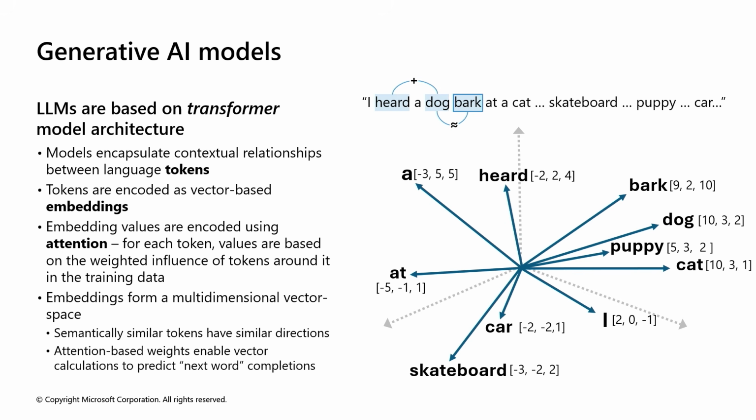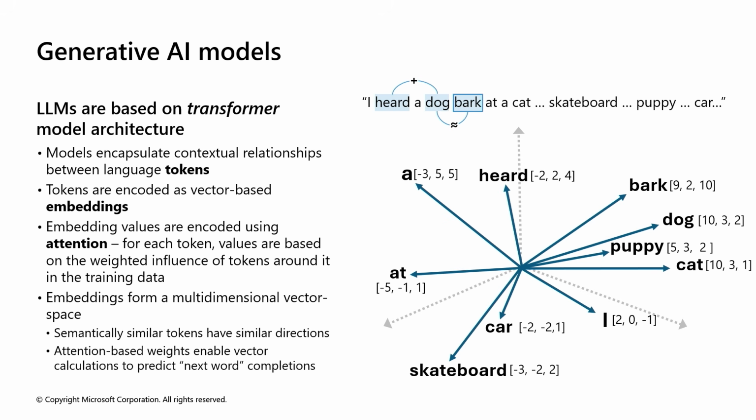Tokens with similar meaning point in similar directions, and tokens with unrelated meanings point far apart. For example, we can see dog, puppy, and cat end up close together, whereas dog and skateboard are far apart. This is how the model represents meaning through relationships, not definitions.